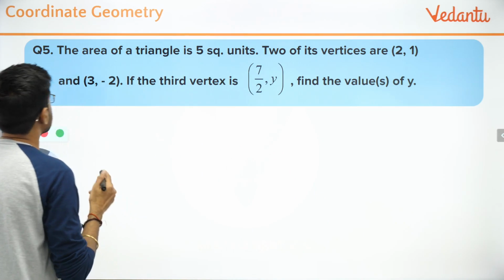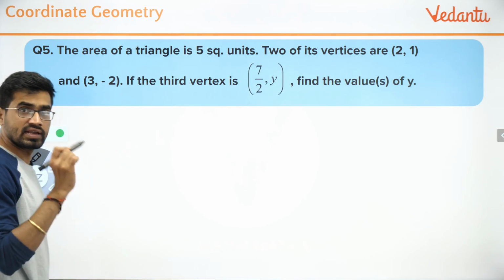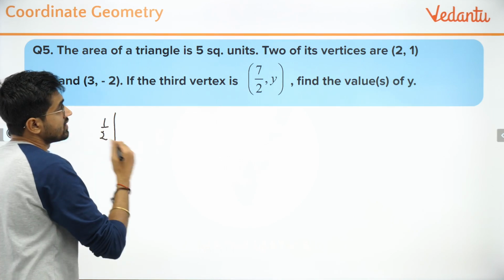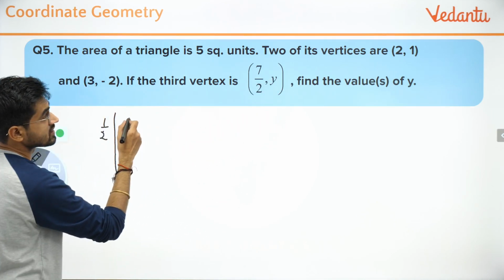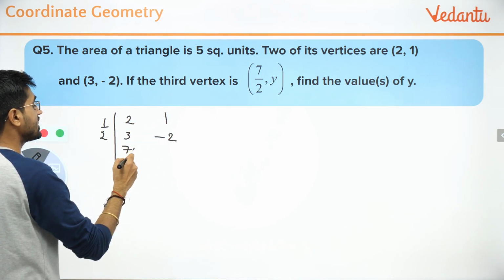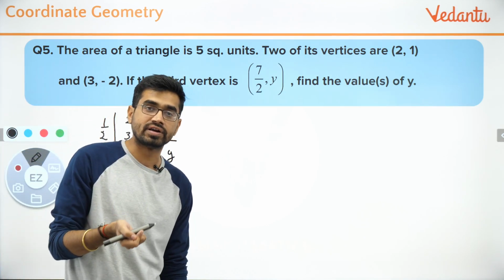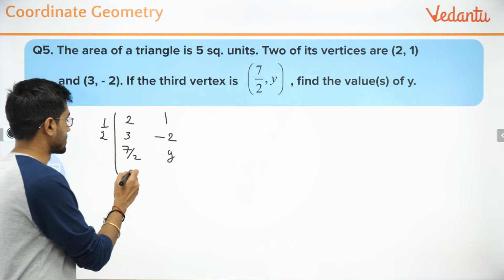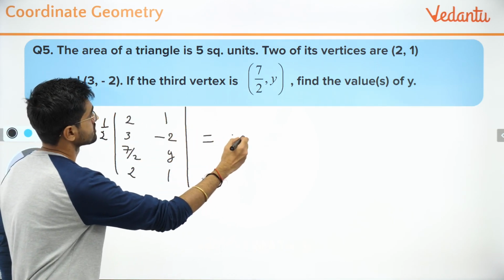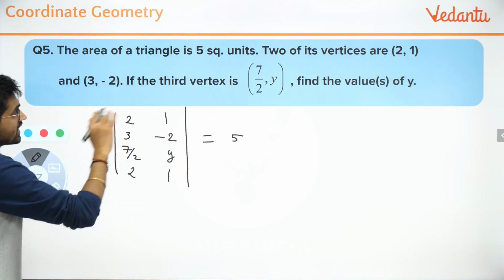Okay, let's start. The area of a triangle is 5 square units. So the area of the triangle is given to you. Okay, I know the formula is half. All the vertices are given. Let's write the vertices. It's (2, 1), (3, -2), (7/2, y). I hope you remember, you can start with any vertex, you can end at any vertex, but you have to repeat the first vertex again. So it is (2, 1). But the area is given to be 5. Remember, whatever I am solving is inside a mod function. We'll solve it later.